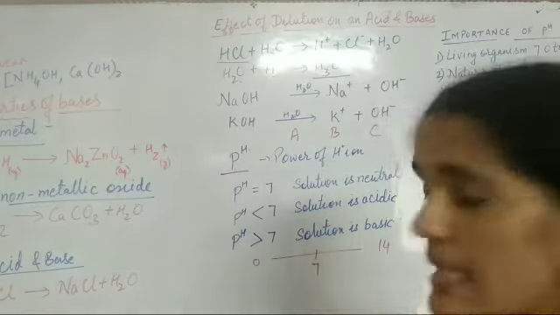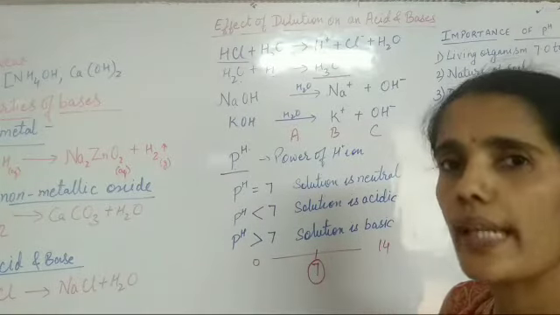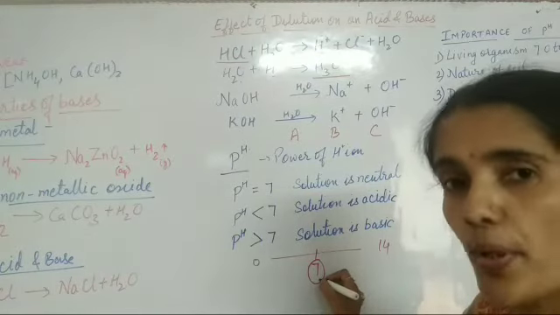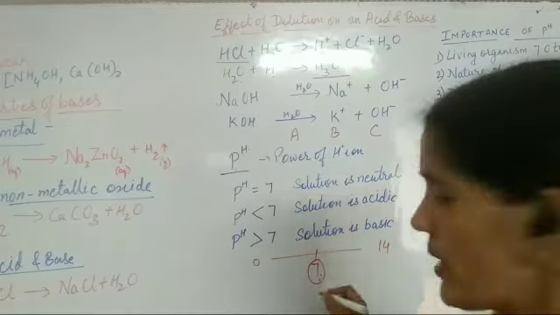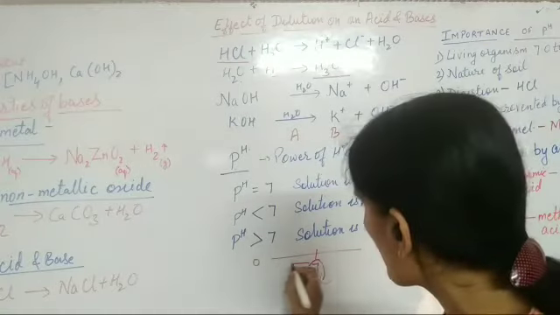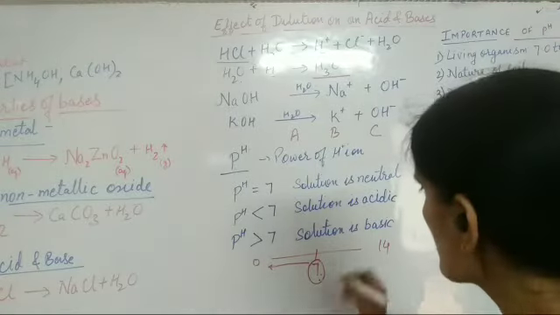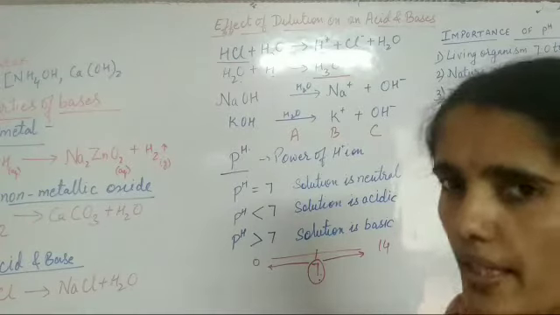7 indicates neutral nature. Okay. It indicates neutral nature. Pure water has the pH of 7. It is neutral. If I am moving here, the acidic property will increase. If I am moving here, the basic property will increase.